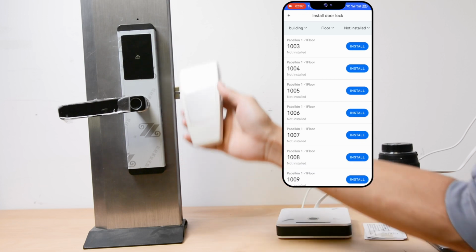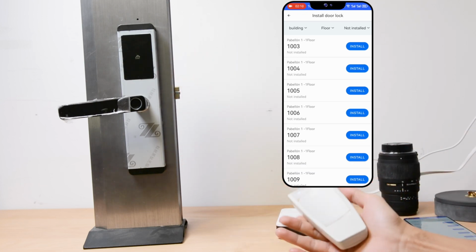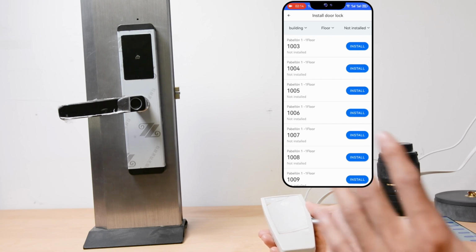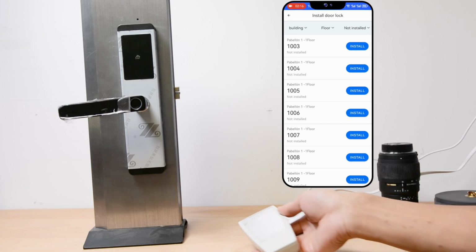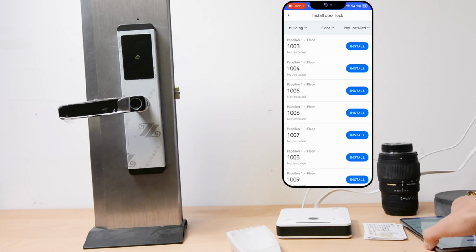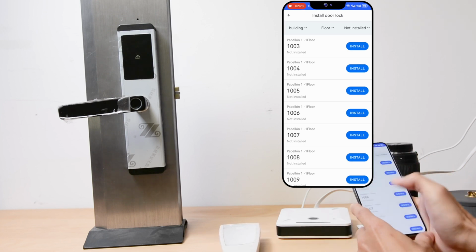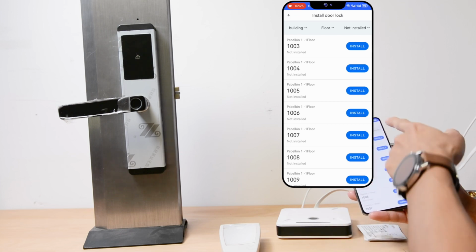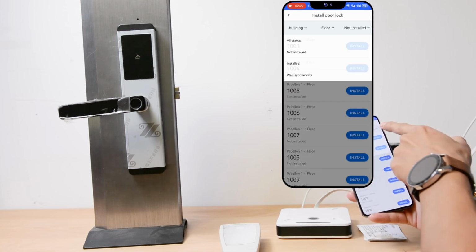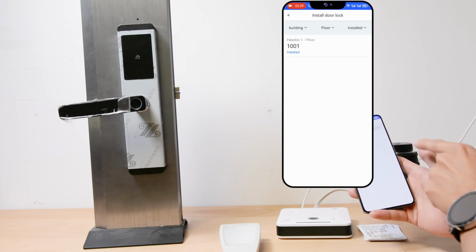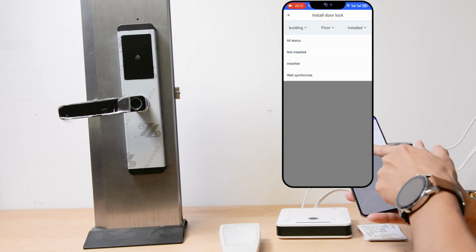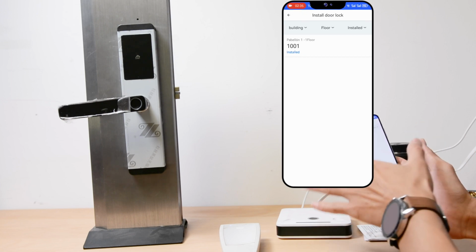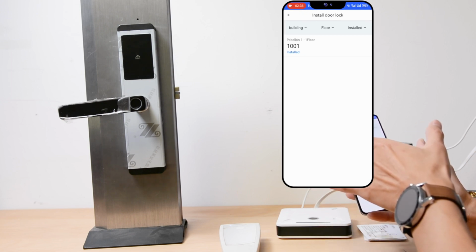Okay. The lock gives a long beep. That means reading is done and settings are set into the lock. Now let's see. The room has already disappeared from the not installed list, and we can see it in here in the installed lock list. It is not shown as installed yet, which means the procedure is not finished yet.